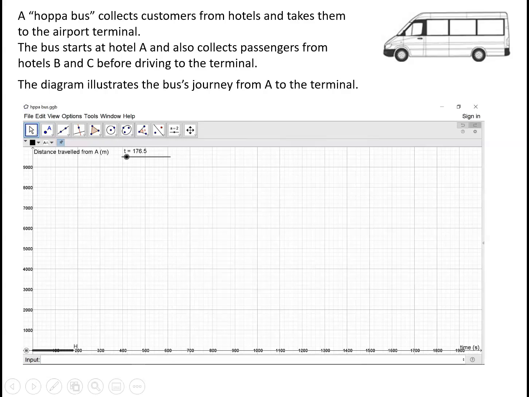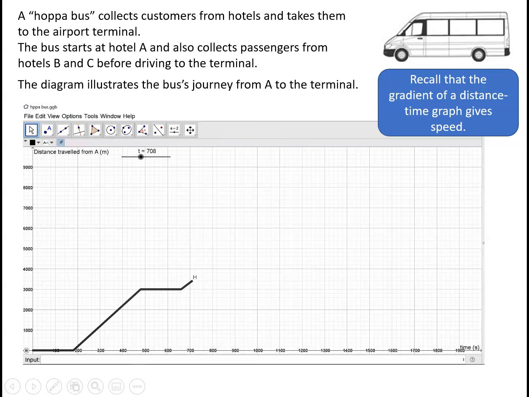So what I'm going to ask you to do once you've seen the little animation here is to produce an explanation or verbal description of the bus's journey from Hotel A to the terminal. And it's worth recalling that the gradient of a distance time graph, which is what we've got here, gives us the speed.